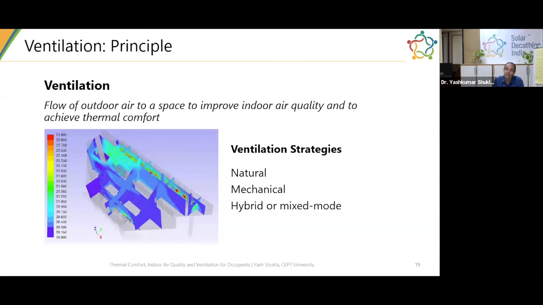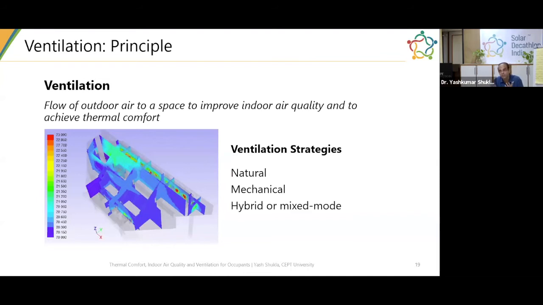A mechanical system is required when you need a large quantity of air and you don't want to depend on certain outdoor parameters. For example, if you open the window, but outside is not comfortable, or the temperature gradient is not large enough, you will not get a lot of natural ventilation. Or if the air velocity outside, the wind speed, is not sufficient, you will not get a sufficient quantity.